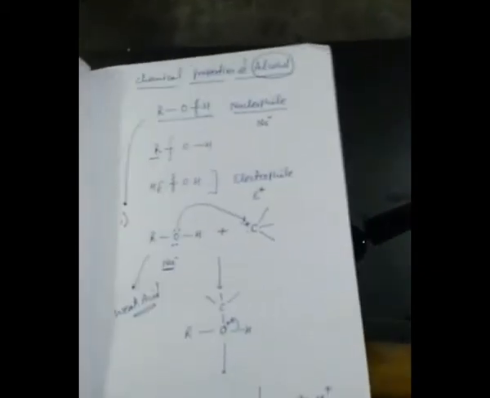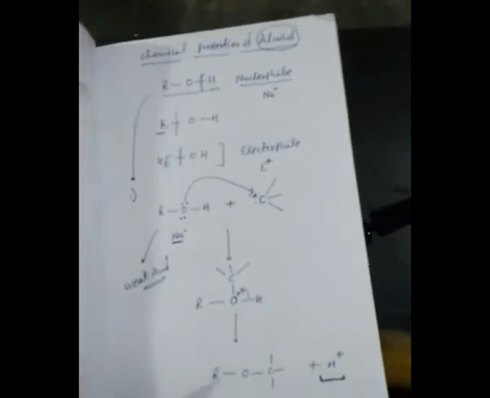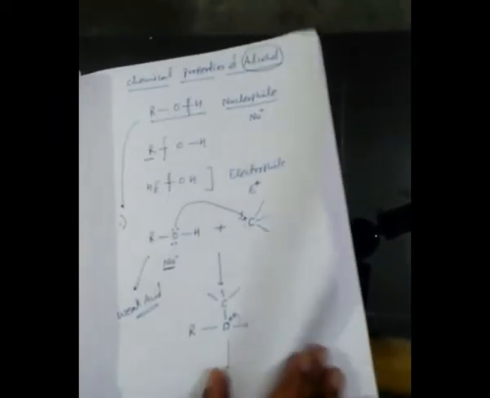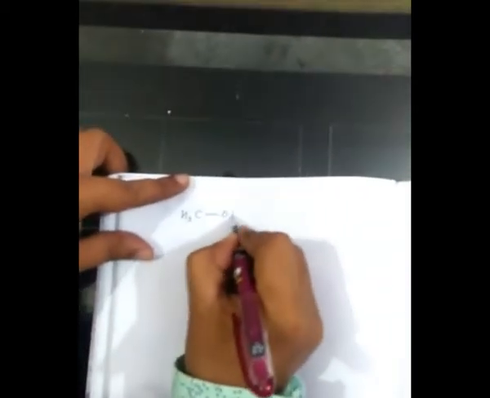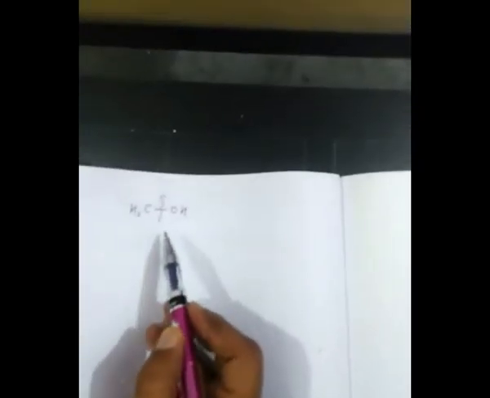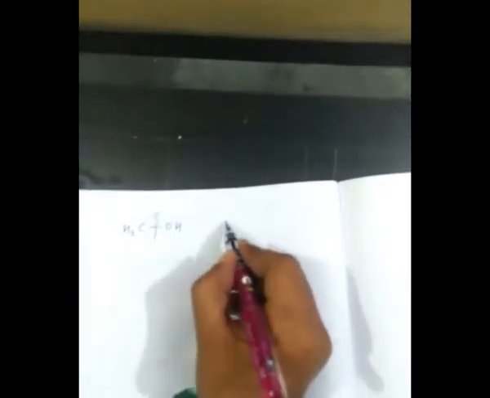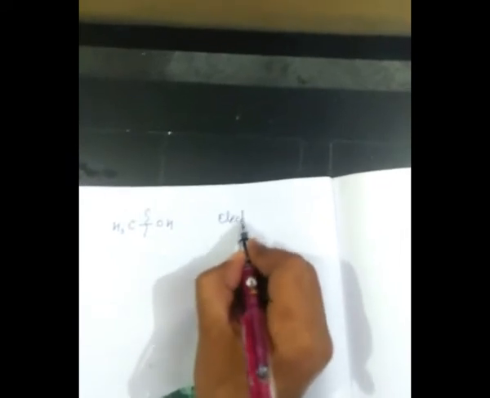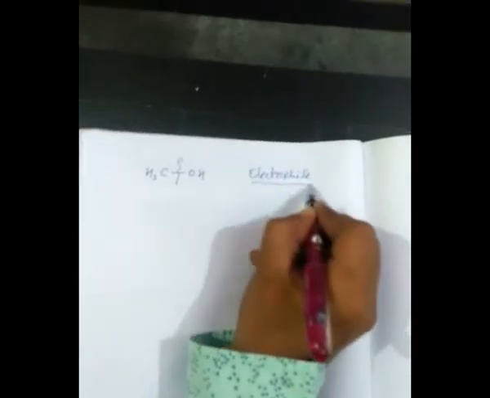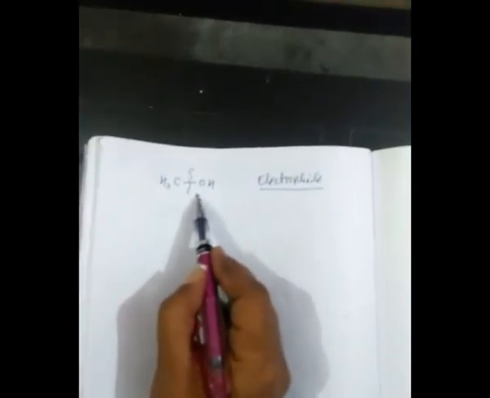Now the second point is here: on which condition is the bond between the carbon and OH going to split up? Carbon and oxygen, this is CH3OH. When the alcohol behaves as an electrophile, then the bond between carbon and oxygen is going to split up.